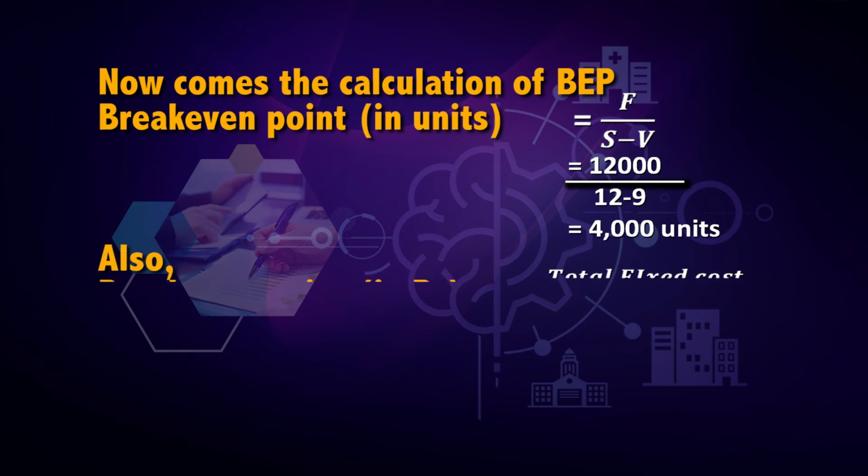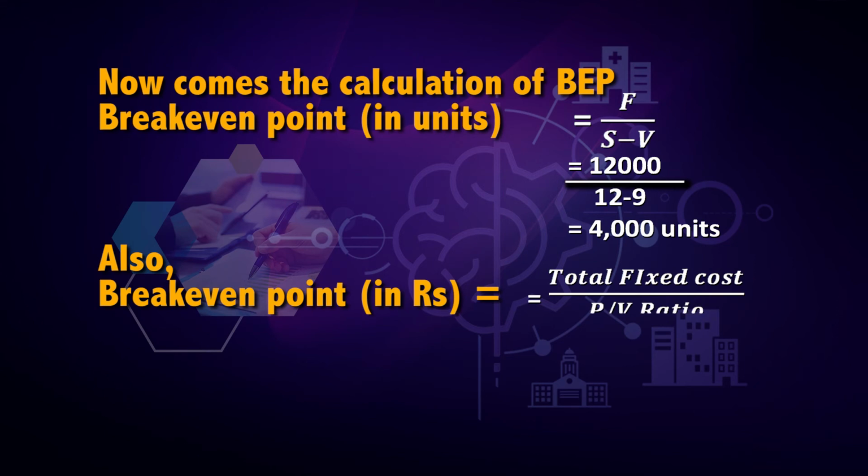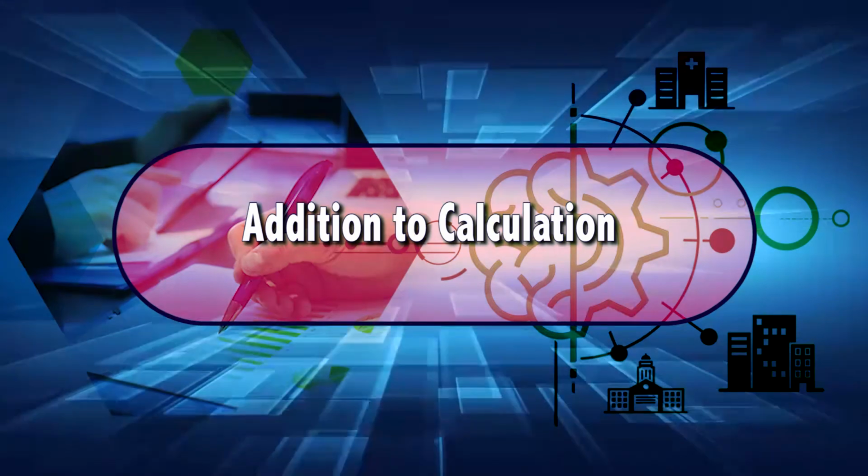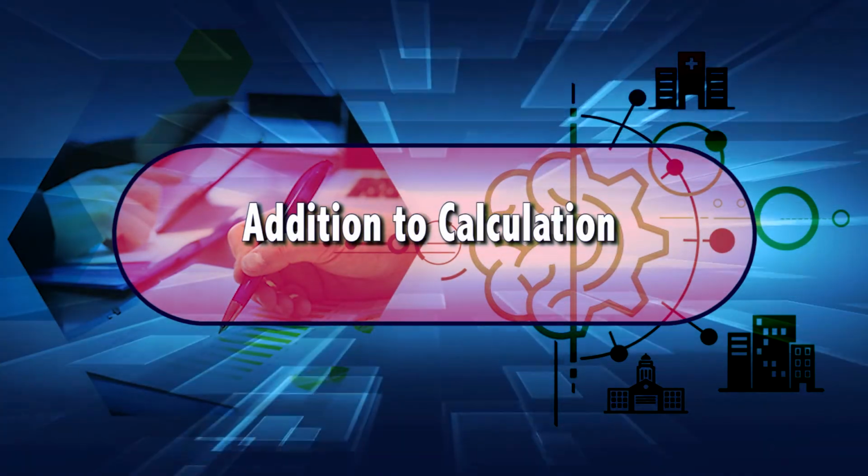Also, break-even point in rupees is equal to total fixed cost divided by PV ratio. Hence, it is equal to 12,000 divided by 25%, which is rupees 48,000. Moving to the next topic, that is additional calculations.